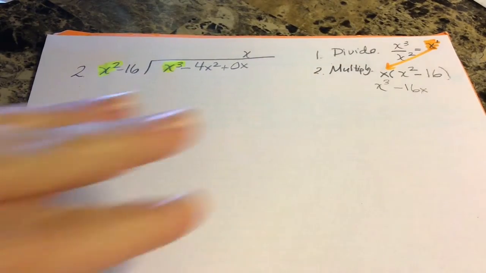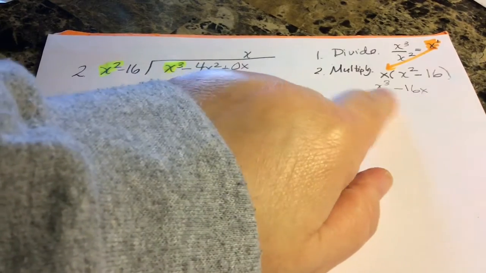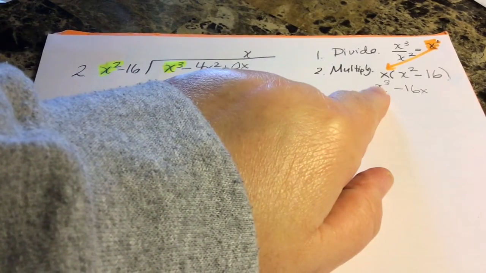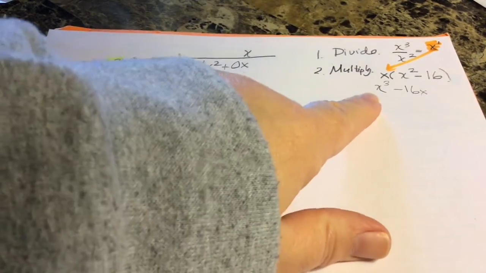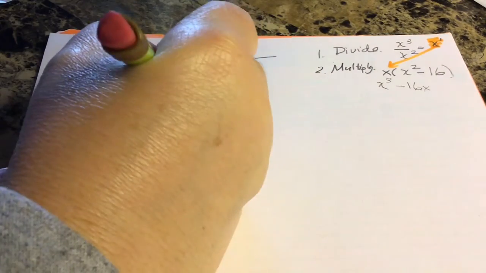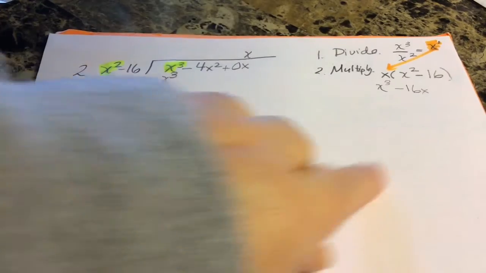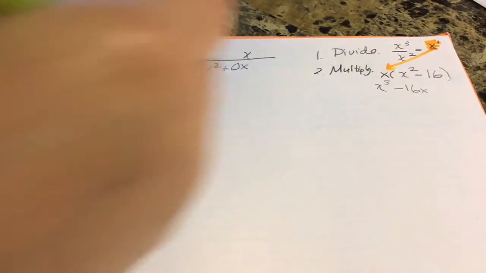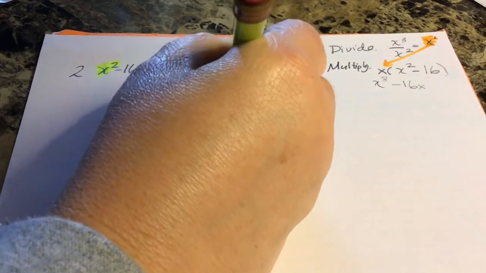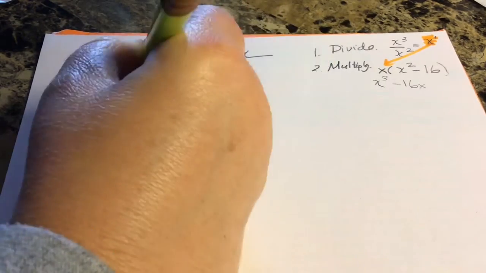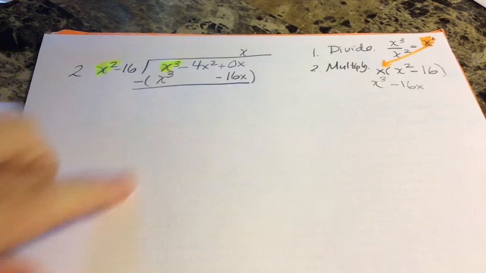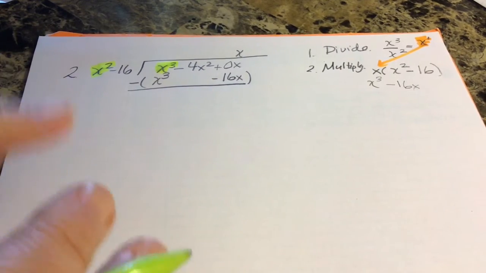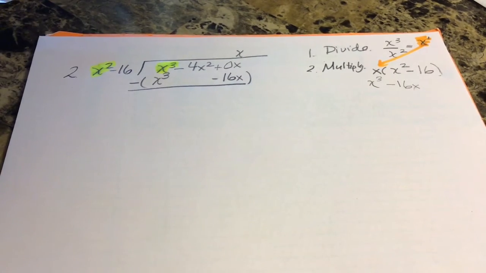Now remember, before I said to put these under their like terms. It's no big deal, but I may have to skip one of these terms over here. So I'm going to put x cubed under x cubed, and I'm going to put negative 16x under its like term 0x. And then I'm going to subtract. So look how strange that looks. I've got like a hole here, but that's okay. It's perfectly fine. We'll still subtract each term.